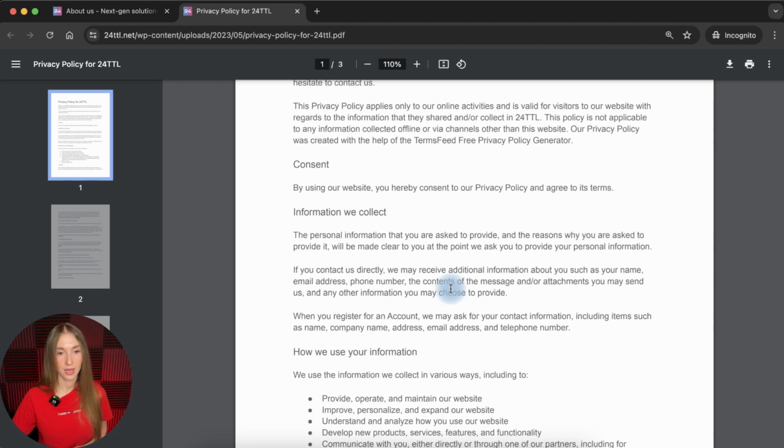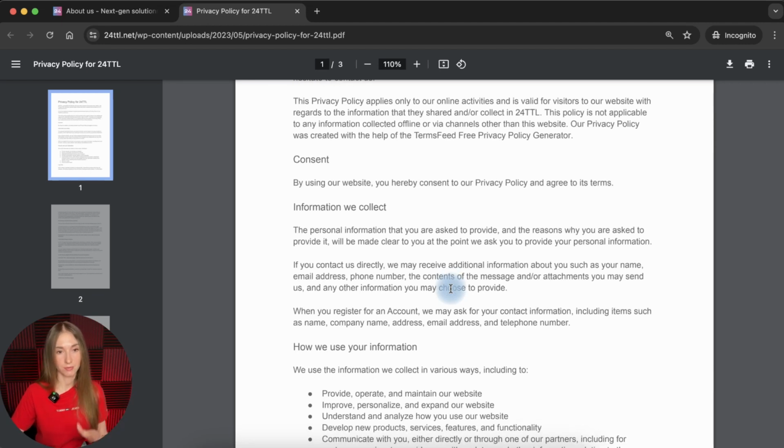Anyway, they mention the reason for the collection and the way they collect this: when you contact them. They do not specify that you can contact them by phone or through the website form in any other way, but they just say that when you contact them, they collect these pieces of information.